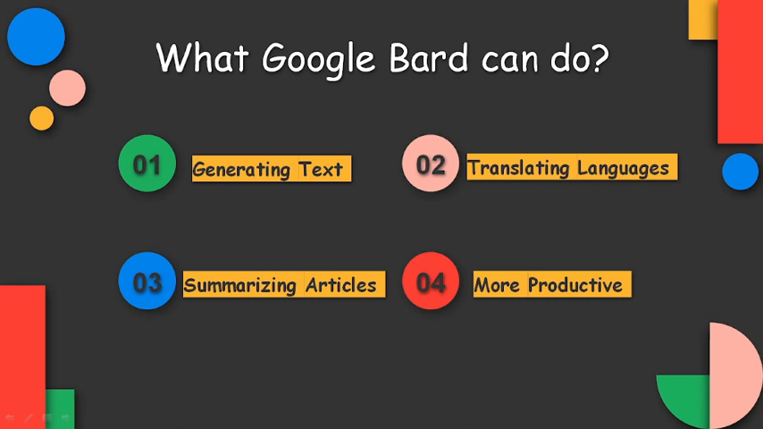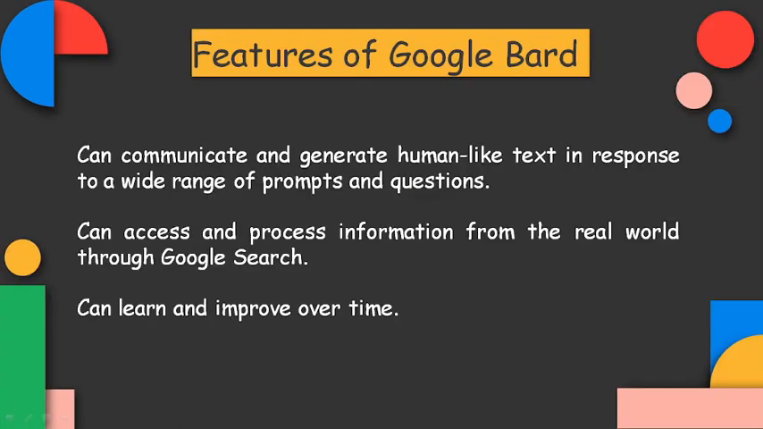Now we will talk about the key features of Google Bard. It's a very productive AI. It can communicate and generate human-like text in response to a wide range of prompts and questions. It can access and process information from the real world through Google Search. It can also learn new things and improve over time as per the requirement.